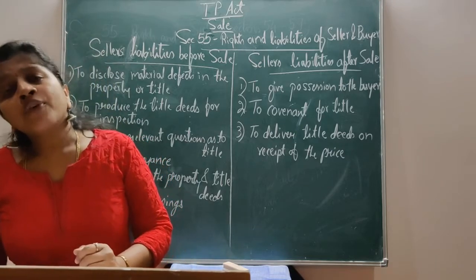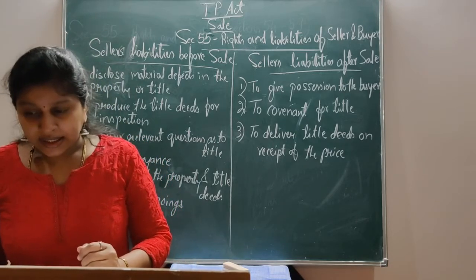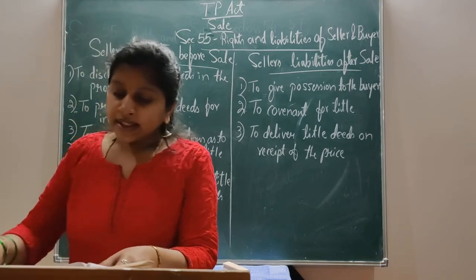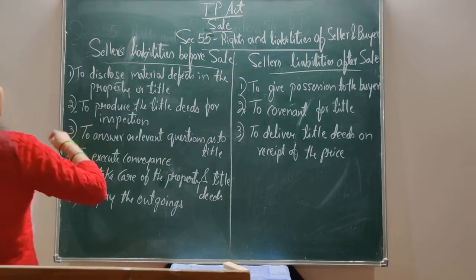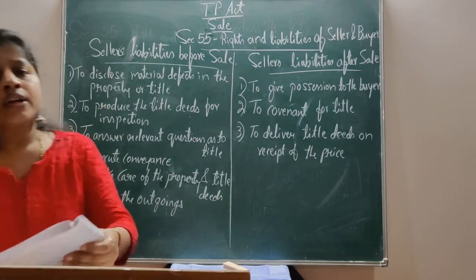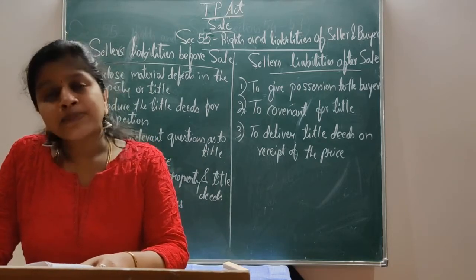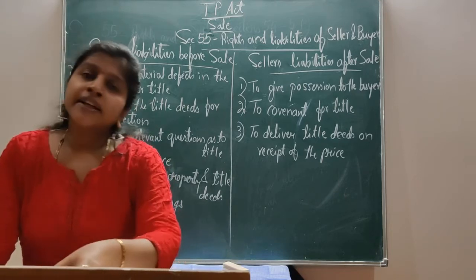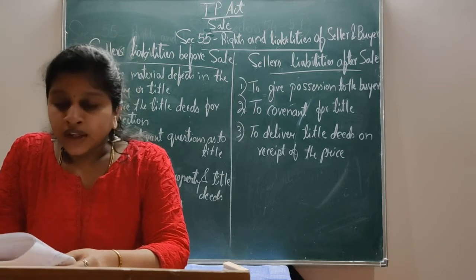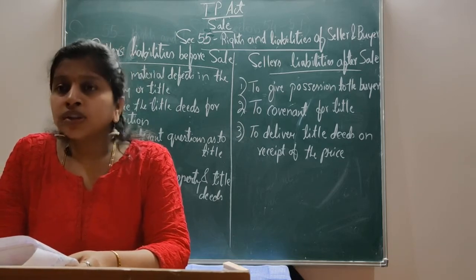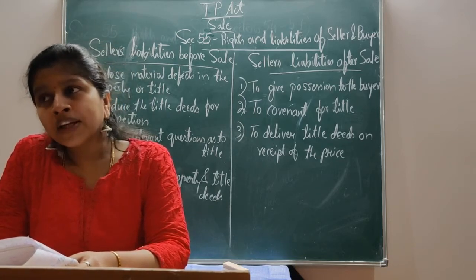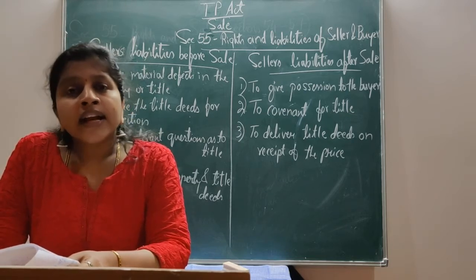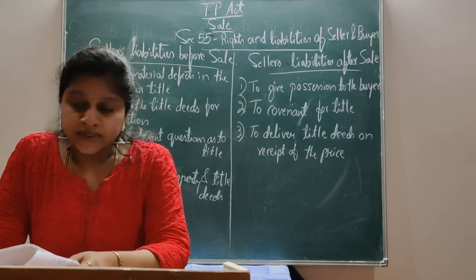Here, before completion of sale, the seller is bound to disclose any latent material defect in the property or any defect in his own title. It may be in his property or it may be in his title. He has to disclose the latent material defect.